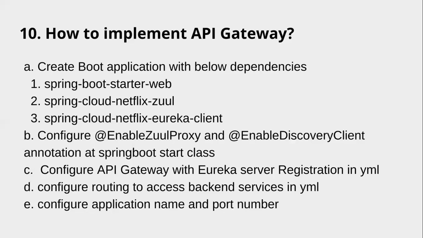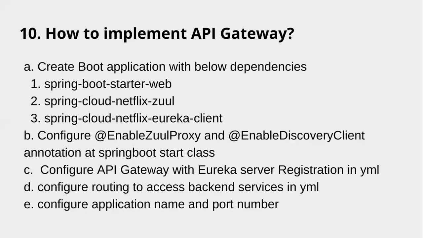And what main steps are there? Three dependencies we need to add: starter web, Zuul and Eureka client. Next, in the start class we need to specify two annotations: enable Zuul proxy and enable discovery client. Next, in the configuration file, the YML file, we configure the API gateway with Eureka server registration. Next, configure routing to access backend services. Here the API gateway will sit between the client and the collection of backend services.